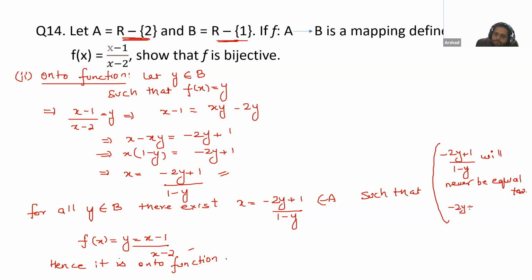Let's equate these two. 1 minus y is equal to 2. What you will get, shift this to the next side. Minus 2y plus 1 is equal to 2 minus 2y. Then minus 2y will cancel out and you get 1 is equal to 2, which is false. 1 is not equal to 2. Why are we getting this false value in the end? Because this value can't be equal to 2.